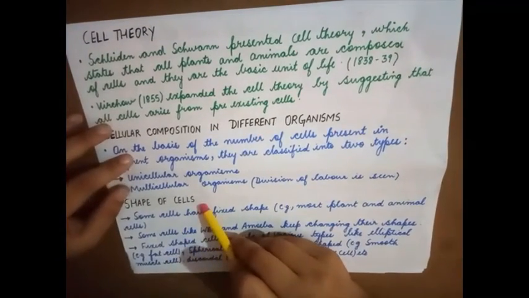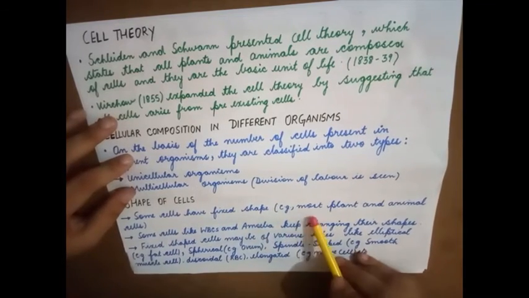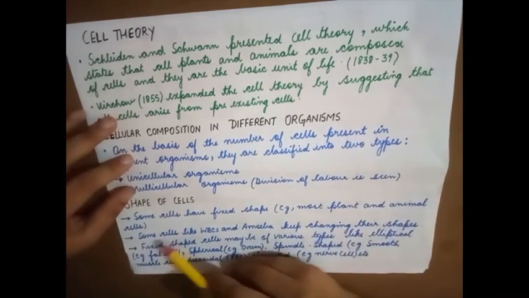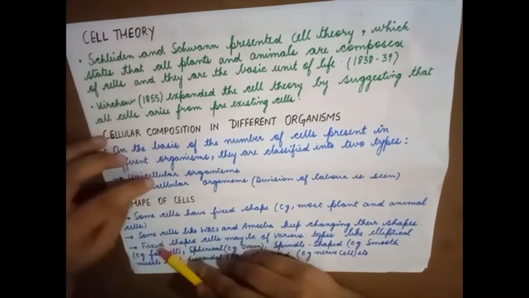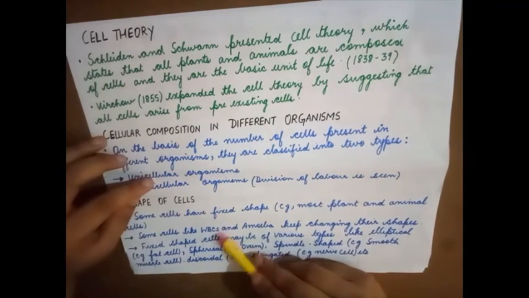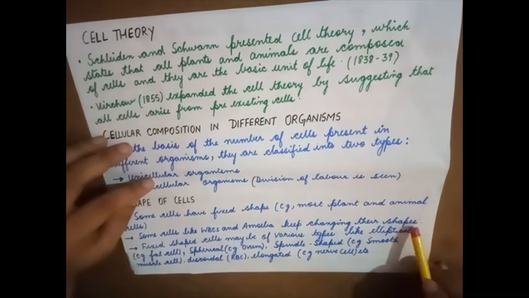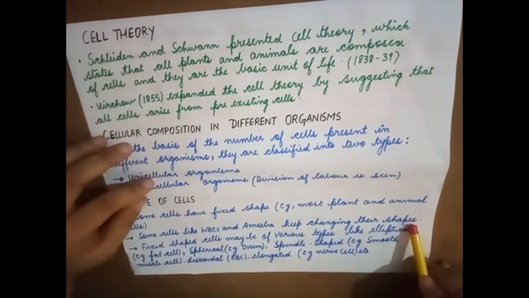Shape of cells. Some cells have a fixed shape, for example most plant and animal cells. Some cells, like WBCs, which help in ingesting foreign organisms, and amoeba keep changing their shapes. They don't have a definite shape.